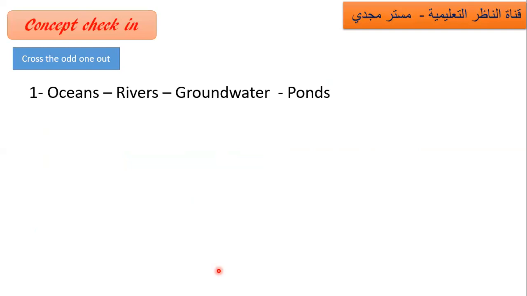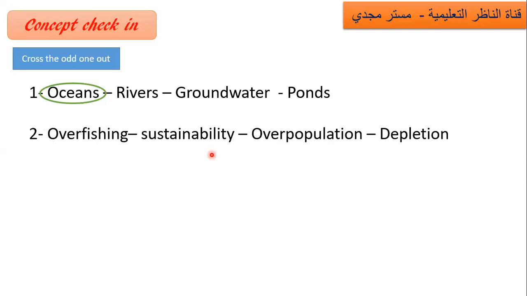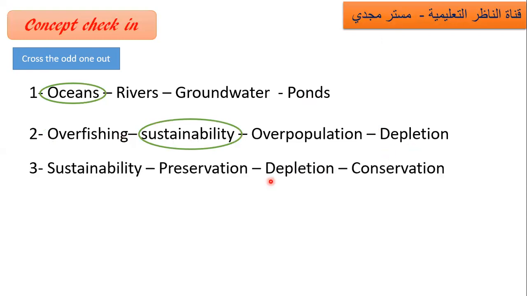Cross the odd one out. Number one: ocean, rivers, groundwater, ponds. Salt water, fresh water, fresh water, fresh water. So ocean is out, salt water. Number two: overfishing, sustainability, overpopulation, depletion. Sustainability is a way of conservation, but overfishing, no. Overpopulation, no. Depletion, no.